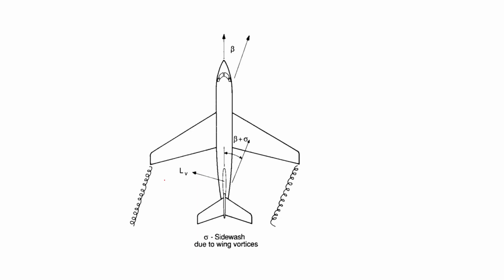Right. So you're correct. The idea is that whatever side slip the wing, or the airplane ahead of the wing, is experiencing, that side slip angle is not experienced by the tail. The reason is these vortices. These vortices disturb the flow in some sense. So the angle of attack is not beta, but beta plus some sigma.